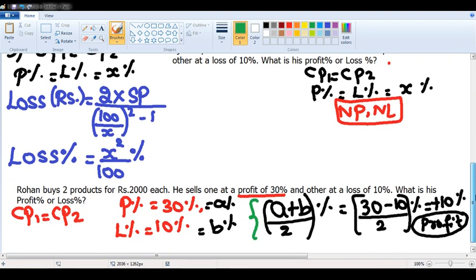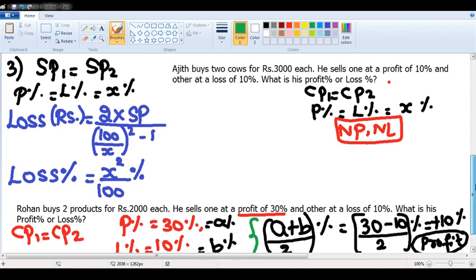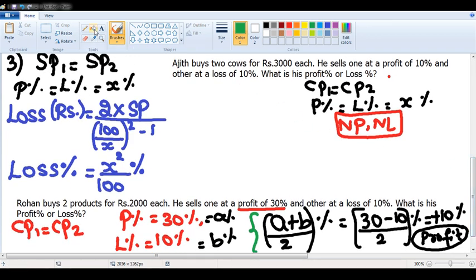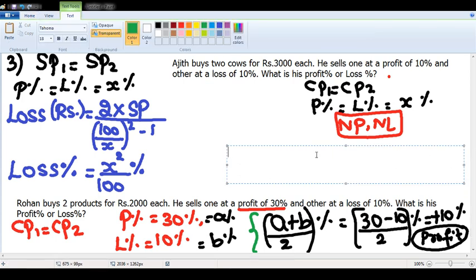Next, 2 key points, 2 problems we have solved. Suppose I will draft the third question. See here, sir. Third question. I am drafting it here. I hope you are able to understand wherever I am drafting the questions.